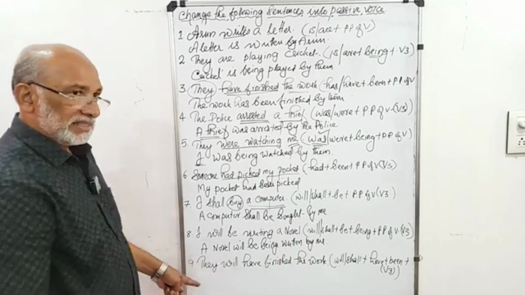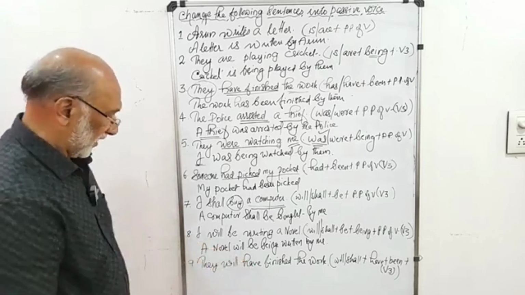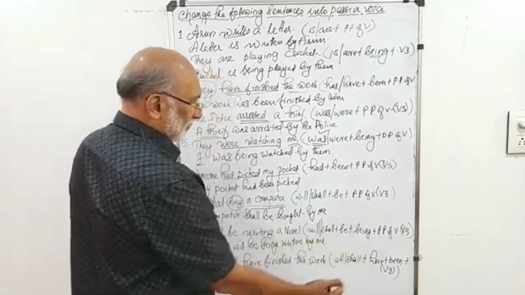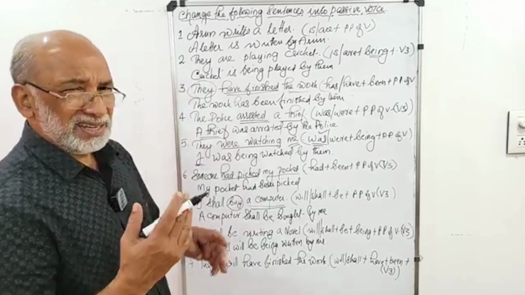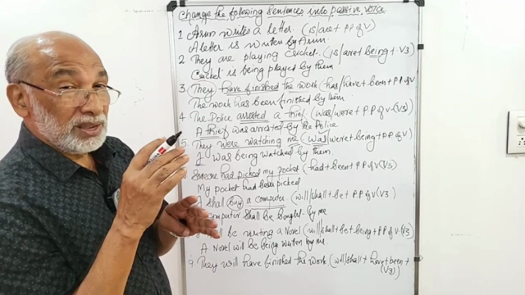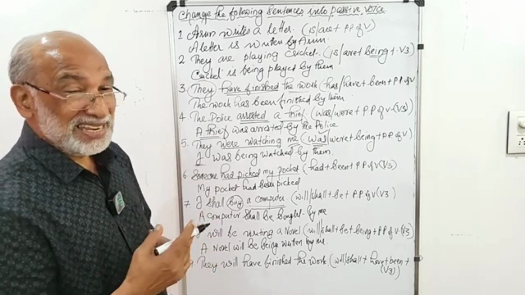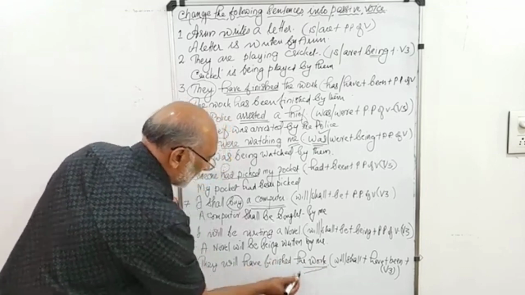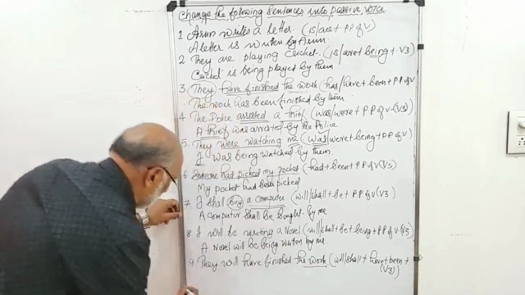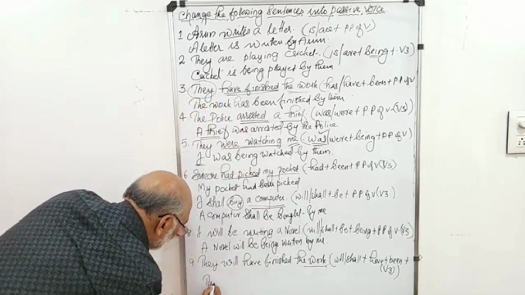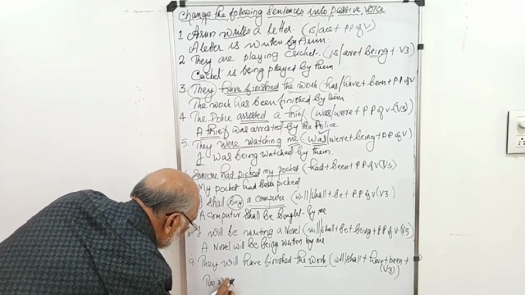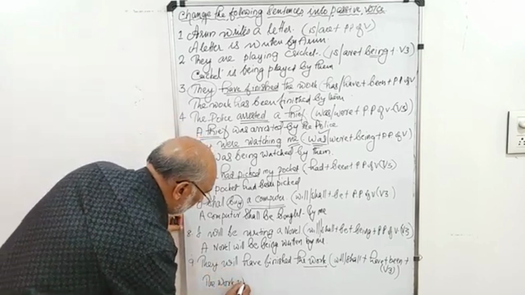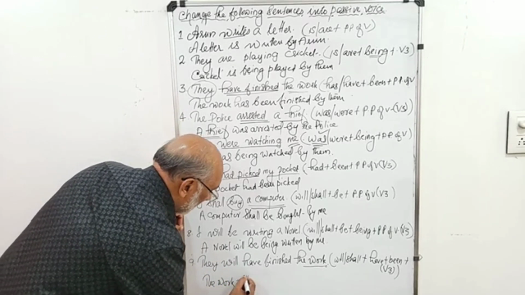And the last one, and that is future perfect. They will have finished the work. Will or shall plus have plus been plus past participle of the verb. Been is always an unavoidable part of the passive structure of perfect tenses. So they will have finished the work. The work is the object and that is shifted to the subject position. So the work, okay, the work, then will is added to show the future tense, perfect tense.